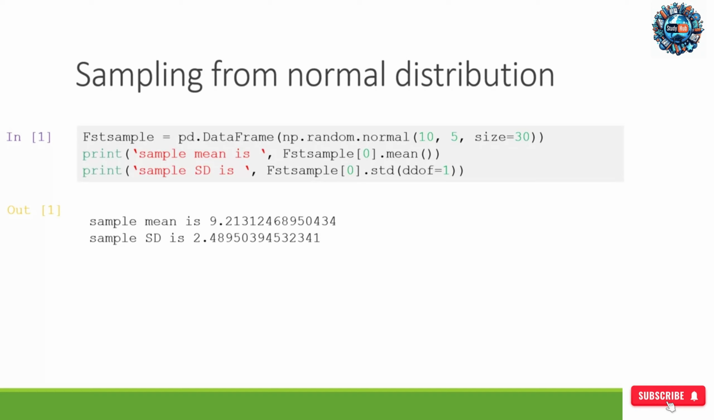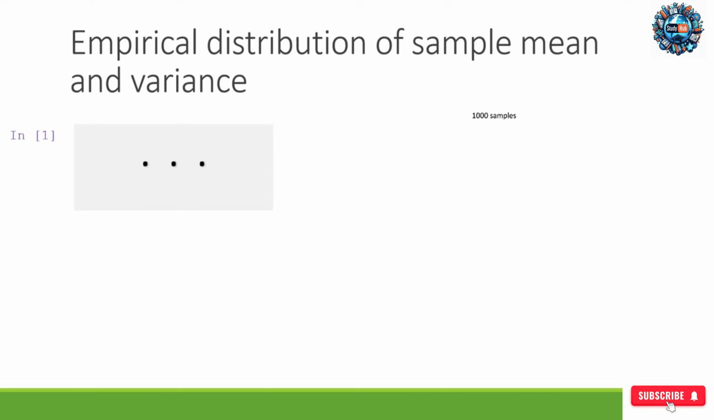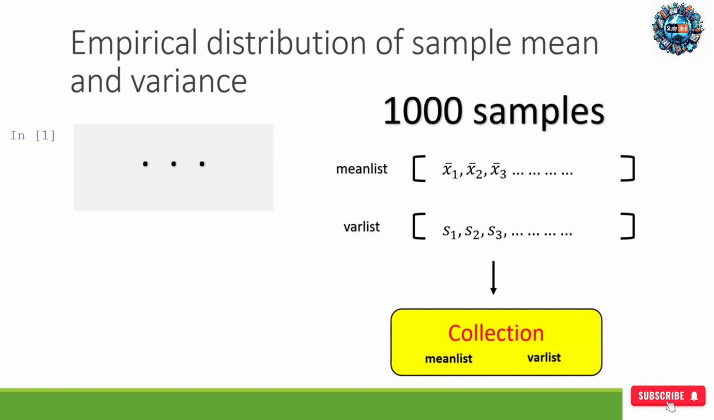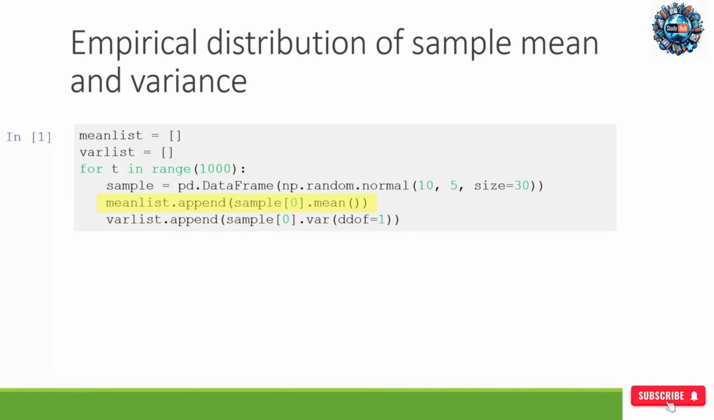Furthermore, the sample mean and standard deviation do not change arbitrarily. They also follow some rules because they are all taken from the same population. To see that, in this code, we generate 1,000 samples from the same population. We record mean and variance for each sample and save in a data frame collection. Mean list is the name of a list to save sample means of 1,000 samples. VR list is the name of a list to save sample variances of 1,000 samples.